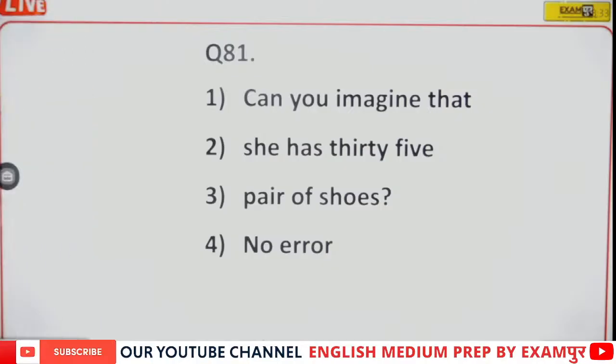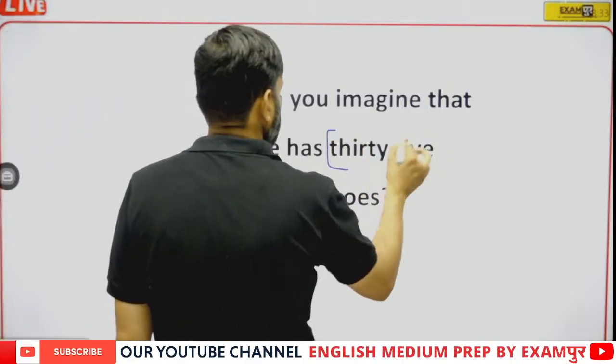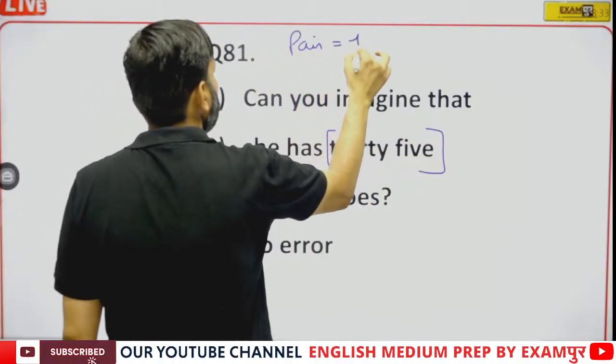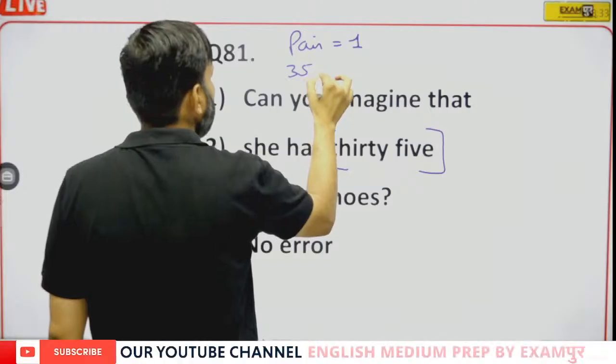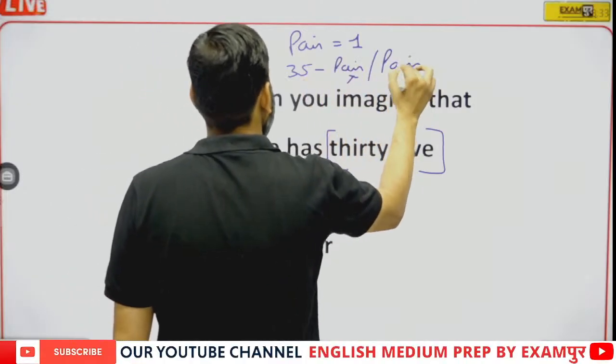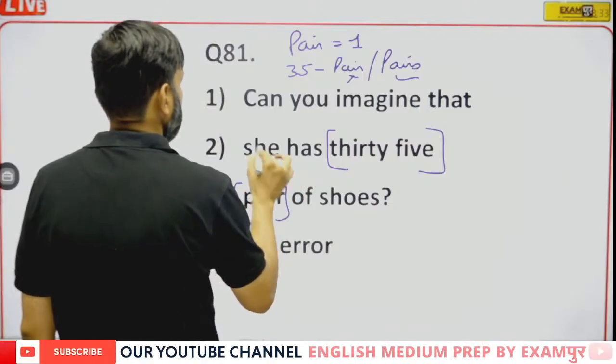Can you imagine that she has 35 pair of shoes? If pair is 1 and if there are 35, it should not be pair, it should be pairs. So here pair will be replaced by pairs.